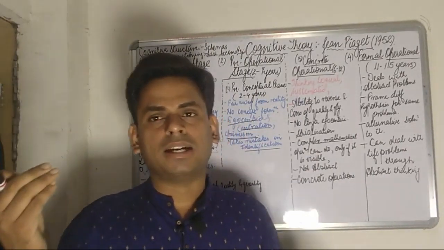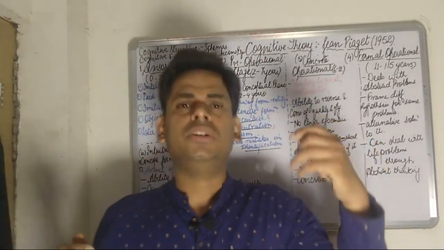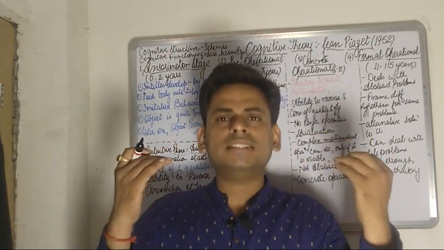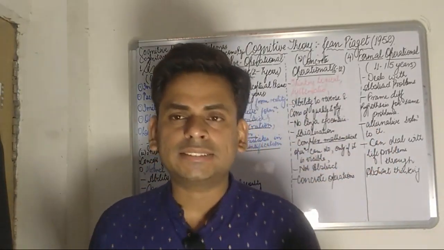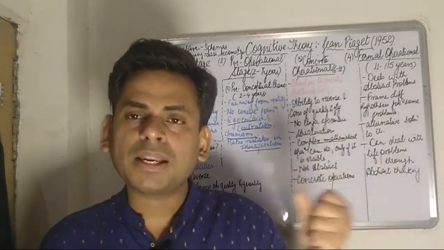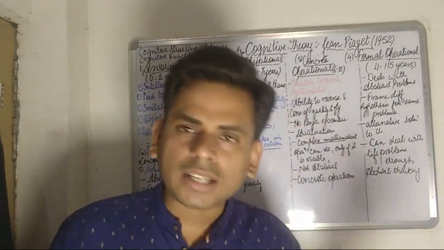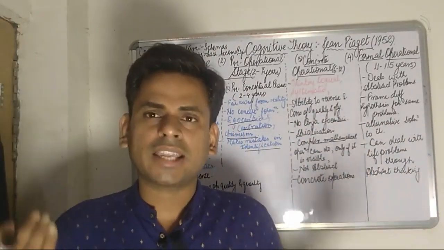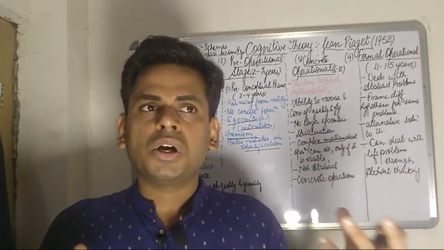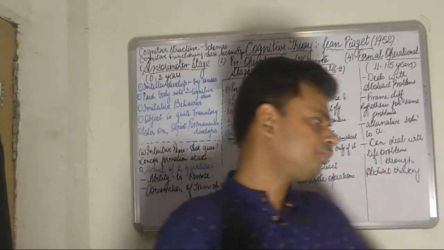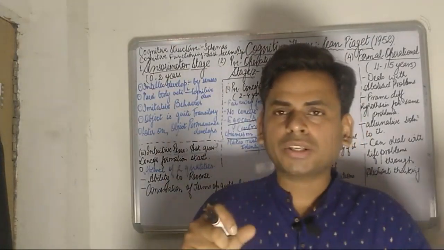And these schemas are basically the knowledge present within the child in the form of basic instincts such as grasping a particular thing, trying to suckle or suck anything, or even trying to hold on to a particular thing.